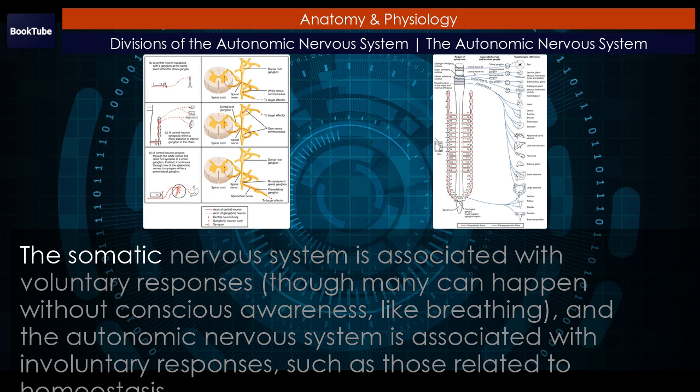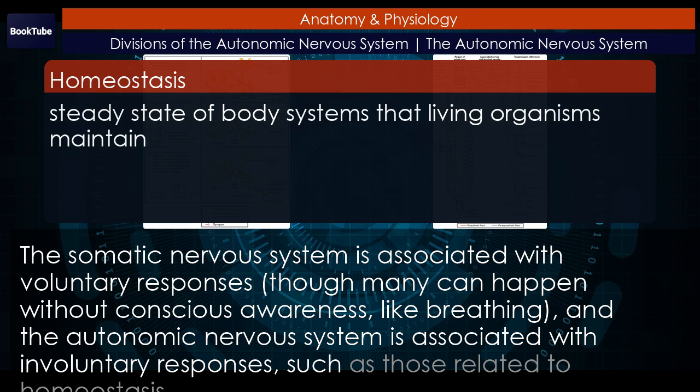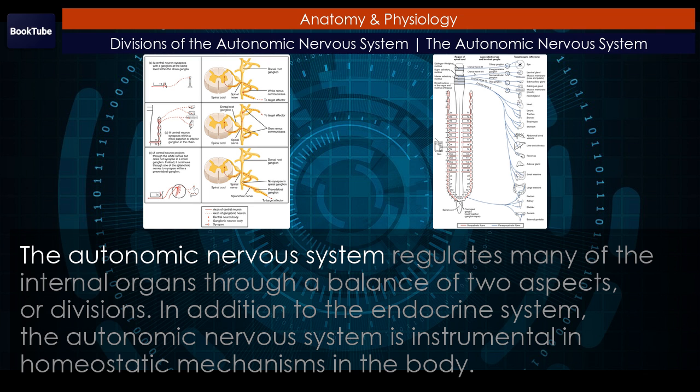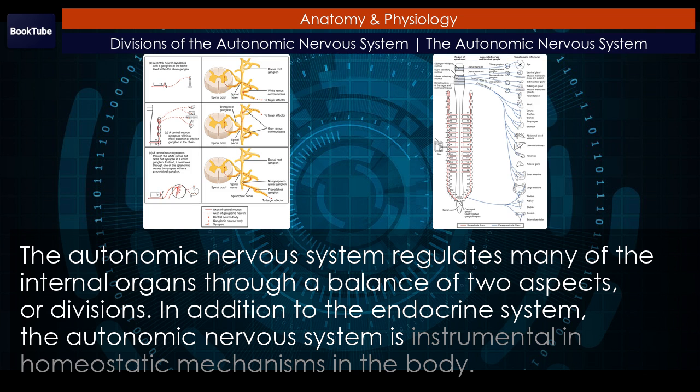The somatic nervous system is associated with voluntary responses, though many can happen without conscious awareness, like breathing. And the autonomic nervous system is associated with involuntary responses, such as those related to homeostasis. The autonomic nervous system regulates many of the internal organs through a balance of two aspects, or divisions. In addition to the endocrine system, the autonomic nervous system is instrumental in homeostatic mechanisms in the body.